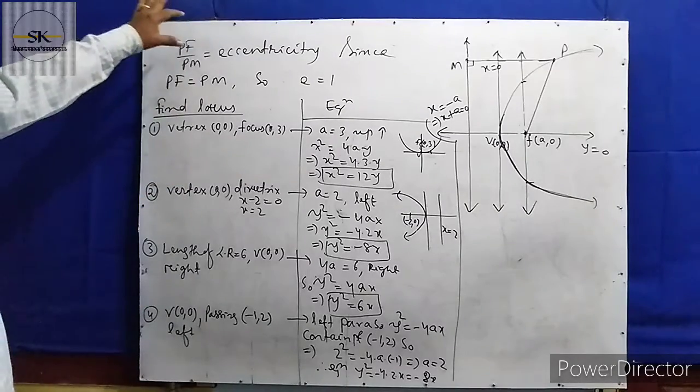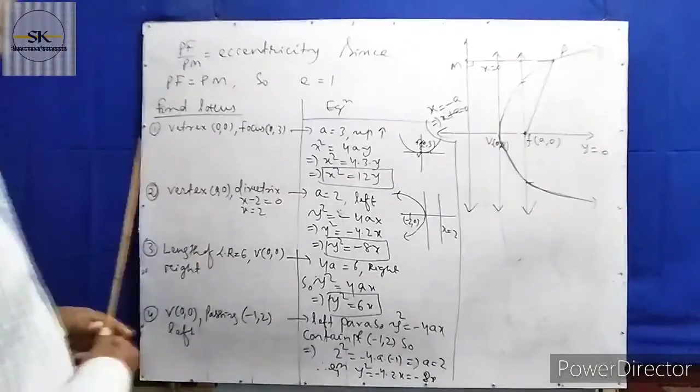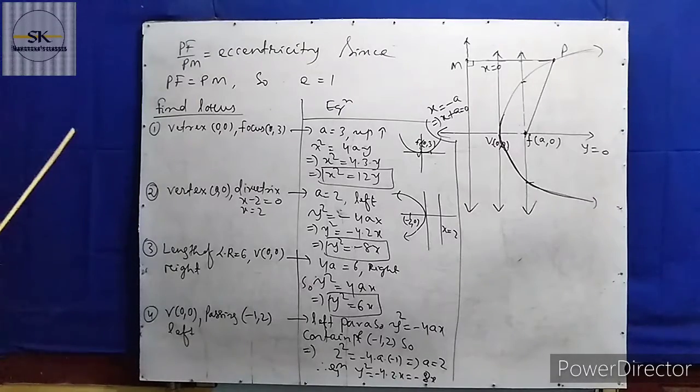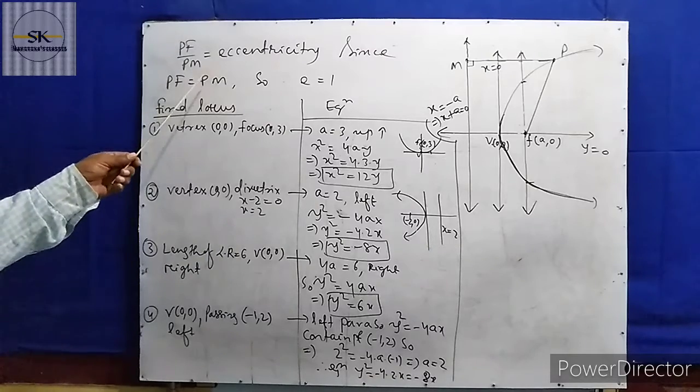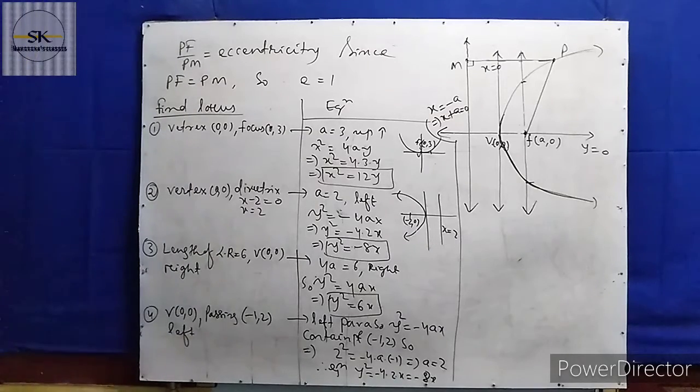So now we will discuss eccentricity. What is the meaning of eccentricity? Eccentricity is a ratio. Remember this: for the circle, eccentricity is infinity. For the parabola, eccentricity is 1. For the ellipse, eccentricity is less than 1. And for the hyperbola, eccentricity is greater than 1.